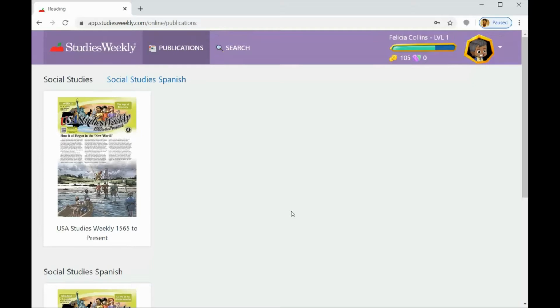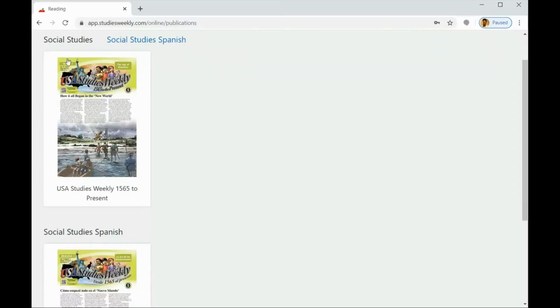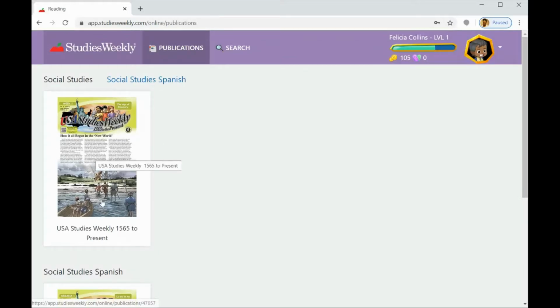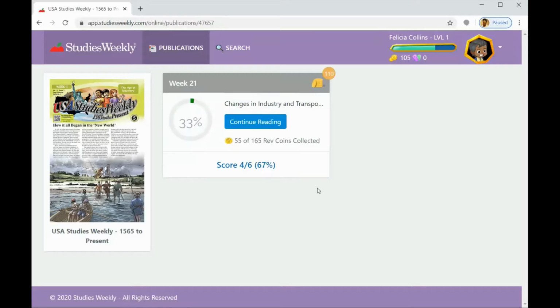Now, there are two versions. There's the Social Studies in English and Social Studies in Spanish. So you can select either one of these, click on it, and if you started reading it, you're going to have a continue reading, but normally it will just open up to the first page of this weekly. Click continue reading here.